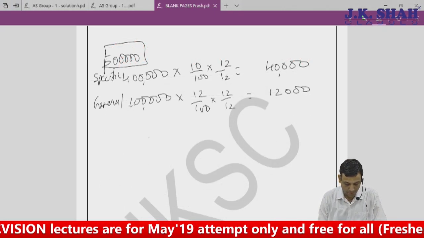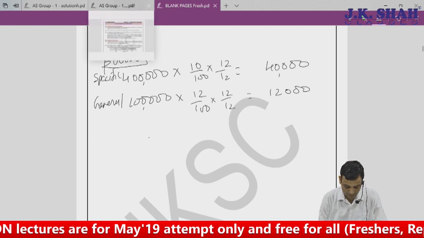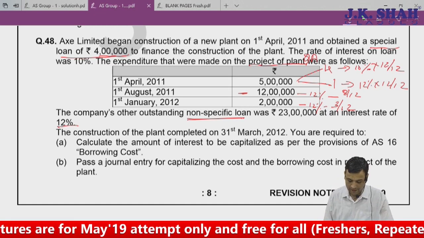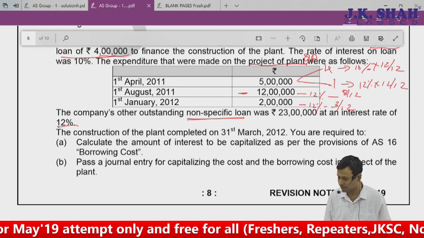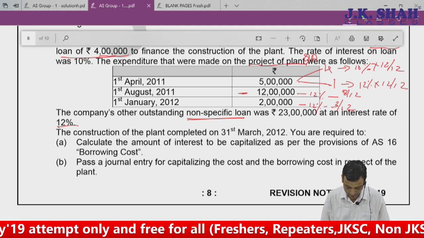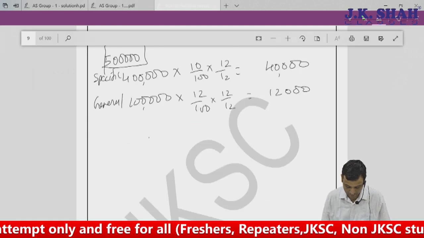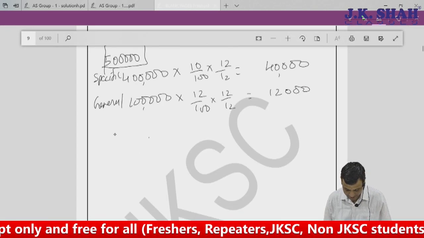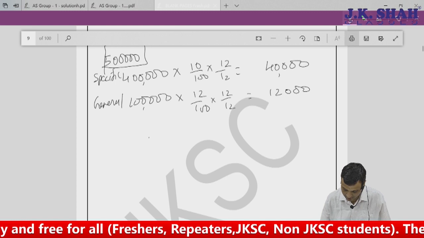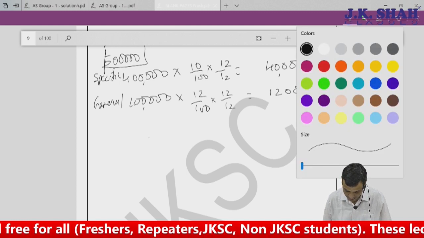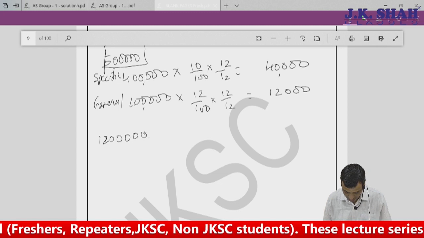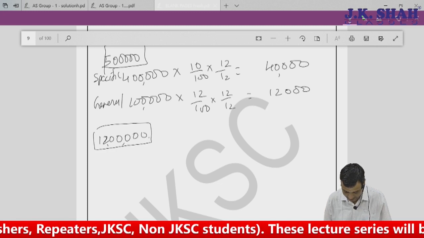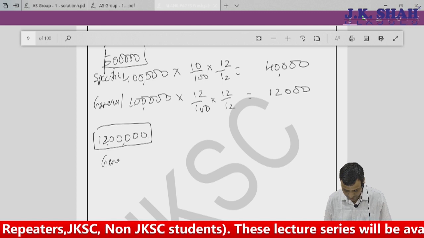We were basically on this question wherein we have incurred an expenditure, so 5 lakhs, 4 lakhs is getting financed from this, and 1 lakh is nothing but our general borrowing. Coming on to this 12 lakhs part, of course this 12 lakhs expenditure which has been incurred by us is obviously from general borrowing.